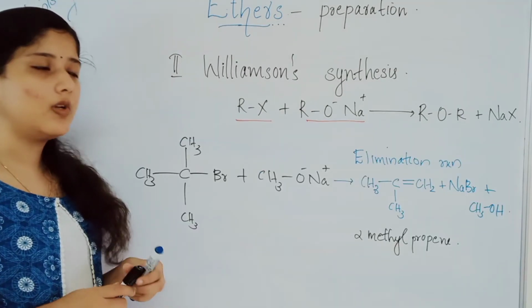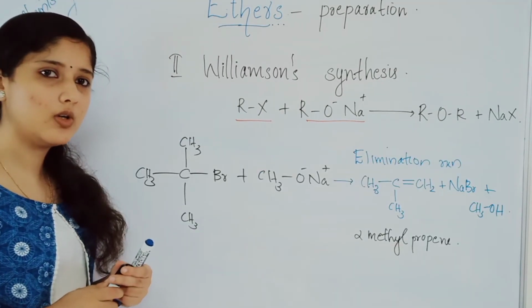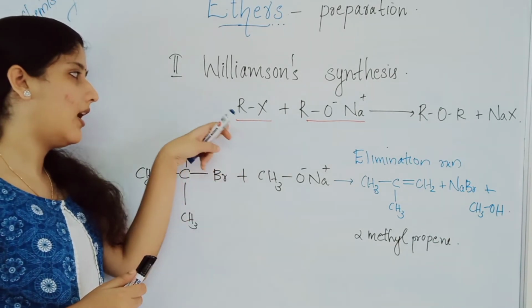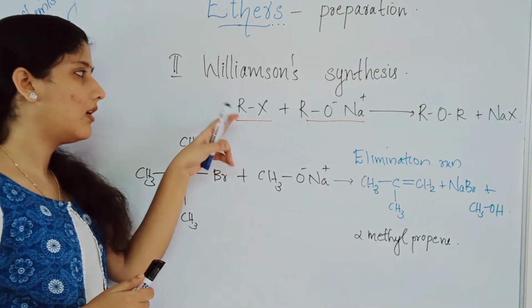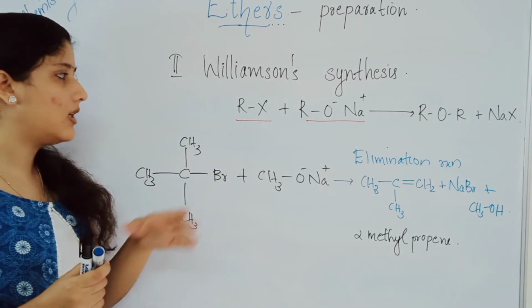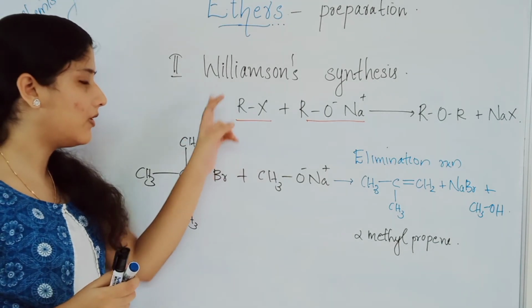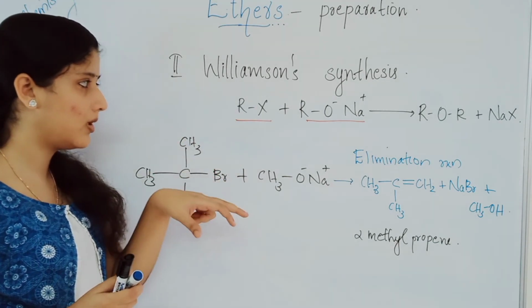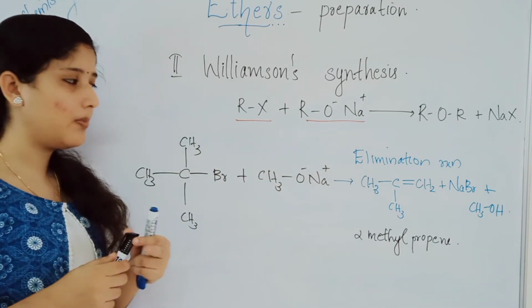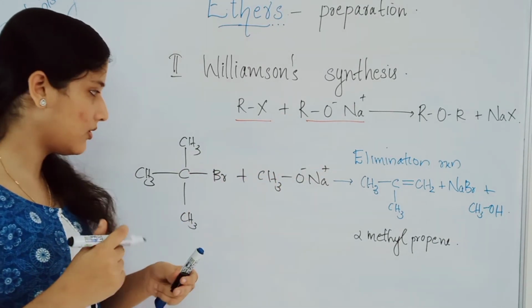Let's look at what will be the case when we take RX, an alkyl halide R. If we take a primary group only, we will get the corresponding ether, which I already told you. Now let's look at the condition when we take R as a tertiary group, and in the reverse order, in the alkoxide, if we take the primary alkyl group, what happens.